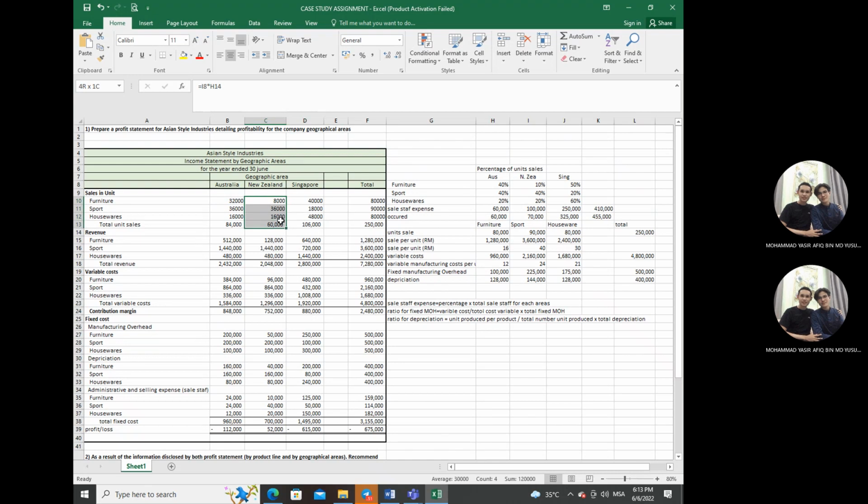For New Zealand we use this figure, and for Singapore we use this figure. After we get the variable costs for Australia, New Zealand, and Singapore, we must find the contribution margins, which are these amounts. How do we get this amount?